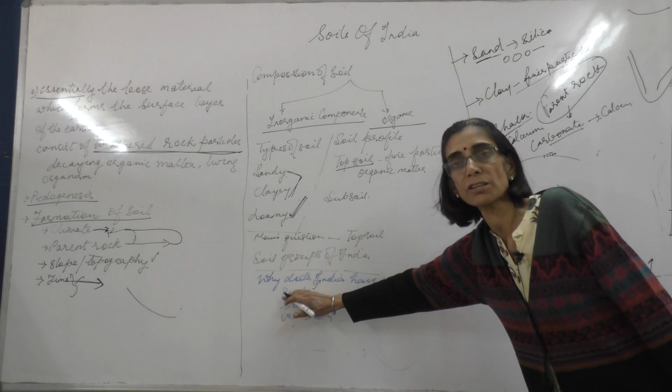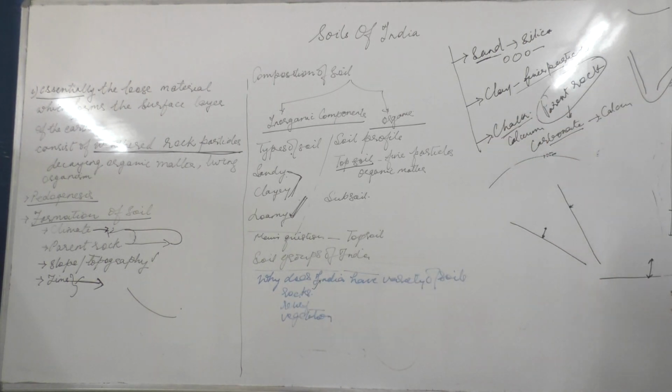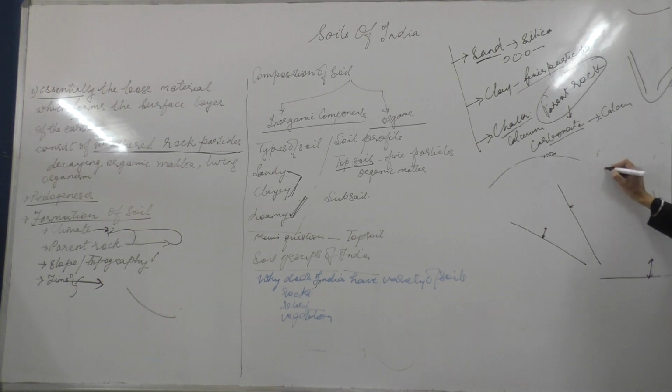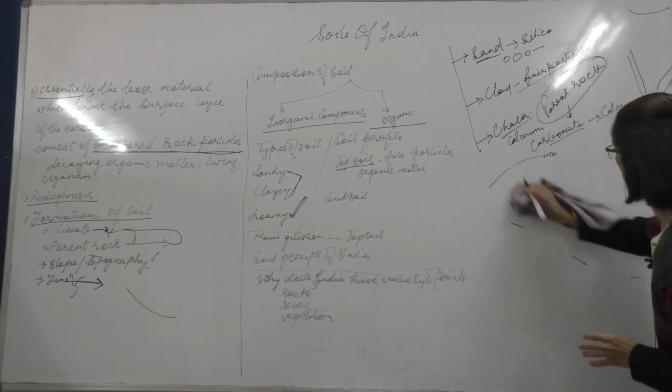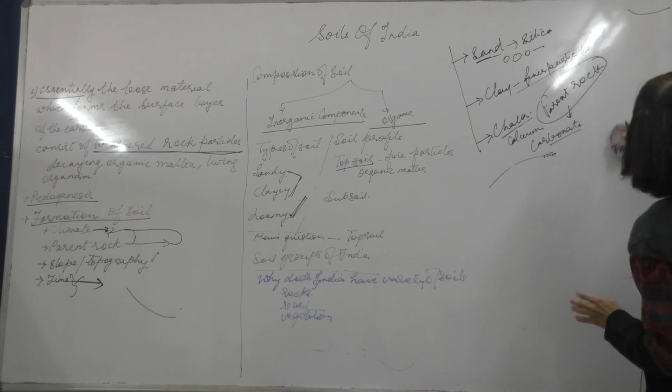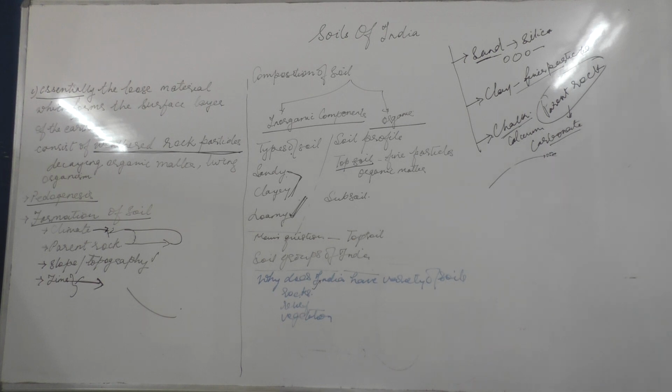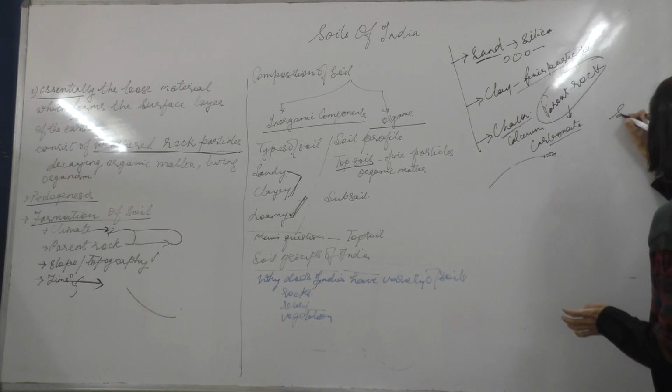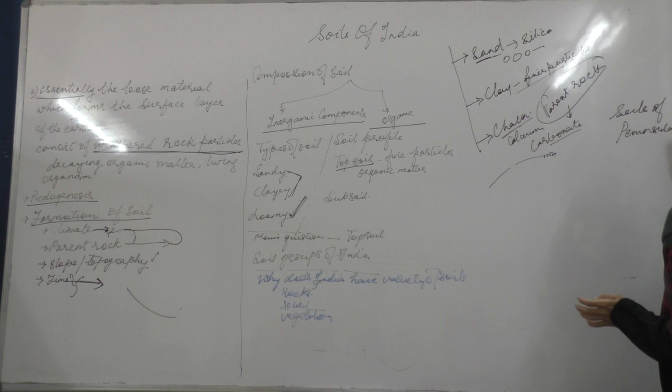Now, the Indian Council of Agricultural Research had done a survey, and according to that survey, there are 8 soil groups in India. But before we discuss these 8 soil groups, we'll just look at how, geologically, the soils of India can be classified. Looking at it geologically, the soils of India can be classified into 2 main groups: the soils of peninsular India and soils of northern India.